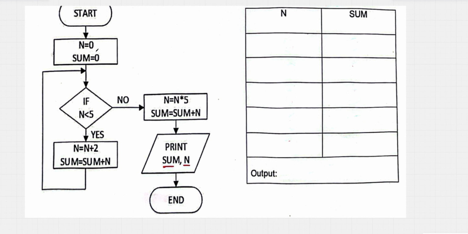What does it say? First, we have this box. It says n is equal to 0, so what do we write here? 0. And sum is equal to 0, we also write here 0. The next step, what is it?